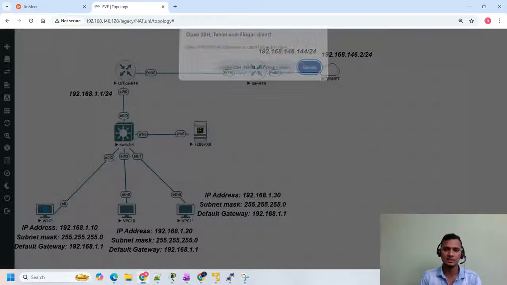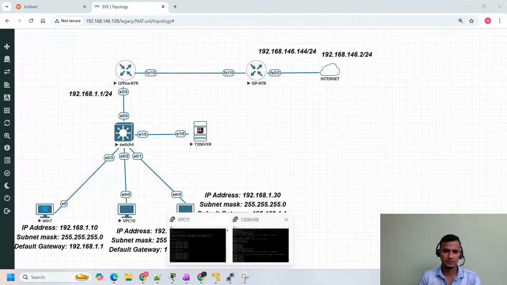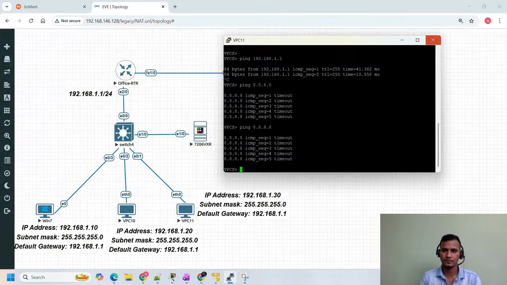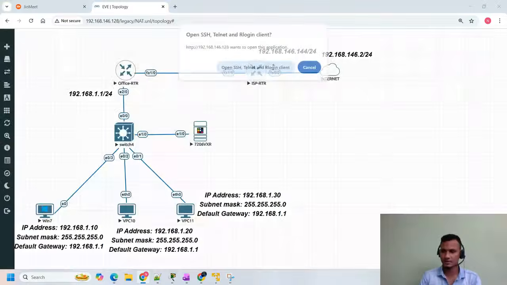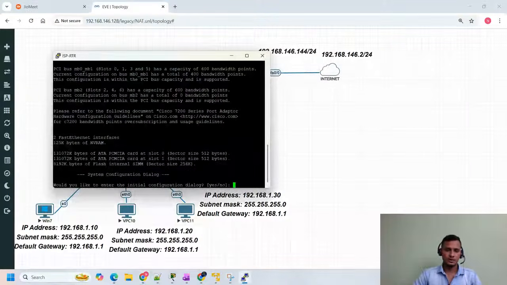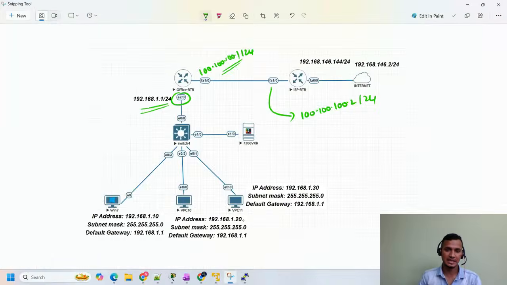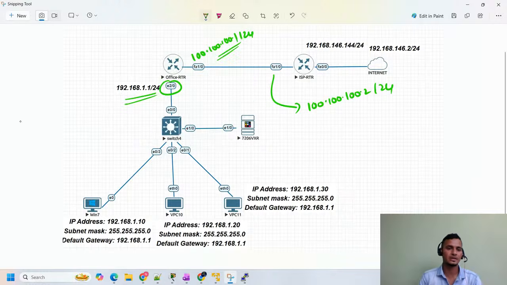Okay, let me go here. Let me open the ISP routers, guys. Whenever you purchase a brand new router, once the router is on site and you turn it on, how many modes do we have in a router or switch?